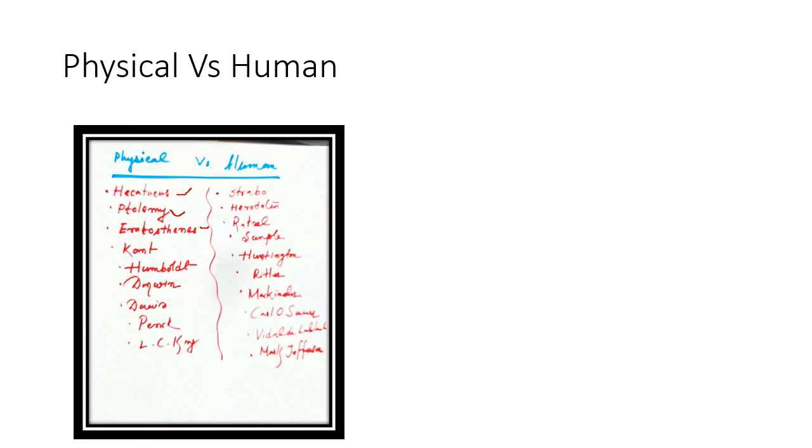On the other hand, Strabo of the Roman school of thought, Herodotus of the ancient Greek school of thought, Ratzel of the German school of thought, and Semple and Huntington of the American school of thought. Then Carl Ritter of the German school of thought, a contemporary of Humboldt. Then the British school of thought, Mackinder, famous for his power politics theory, the Heartland theory.